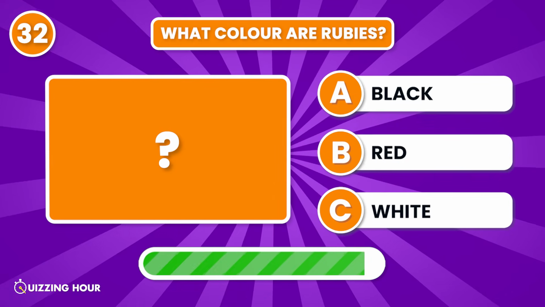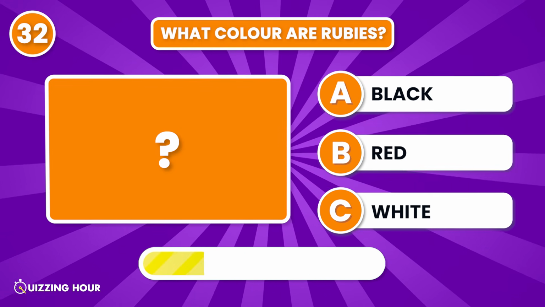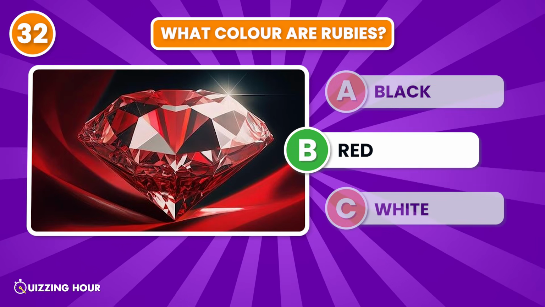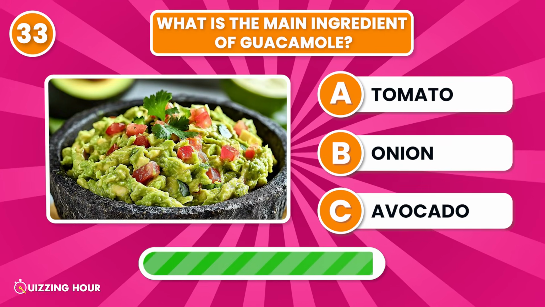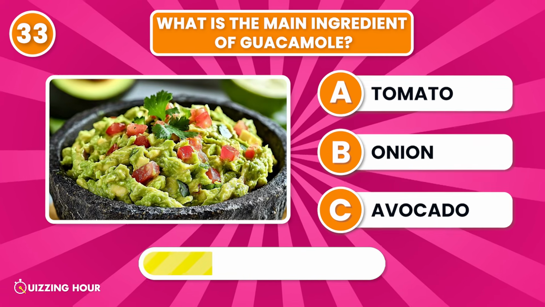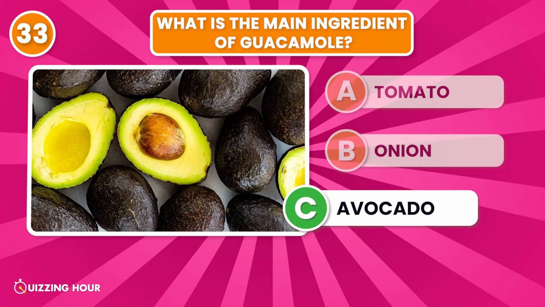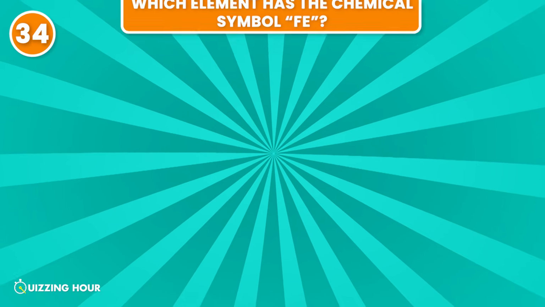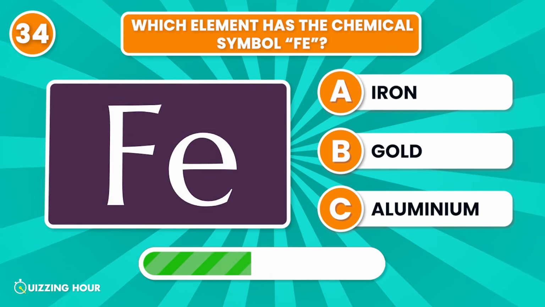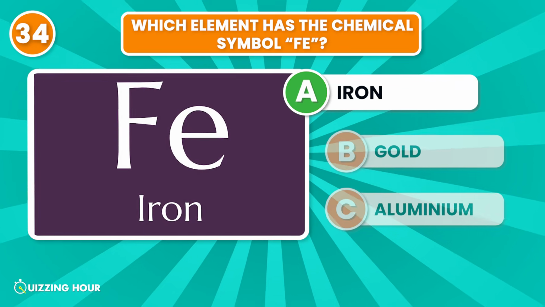What color are rubies? Red. What is the main ingredient in guacamole? Avocado. Which element has the chemical symbol Fe? Iron.